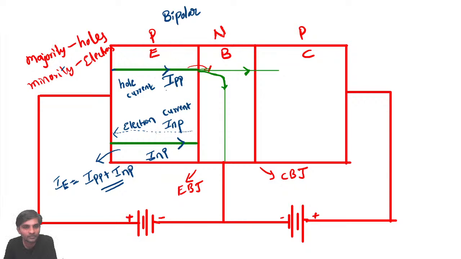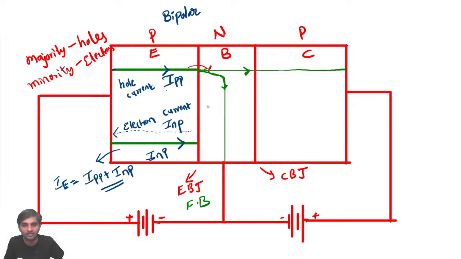Whenever these holes are crossing, and again they are entering into this. So now what happens here? They again become the majority charge carriers here. As the emitter base junction is forward biased.